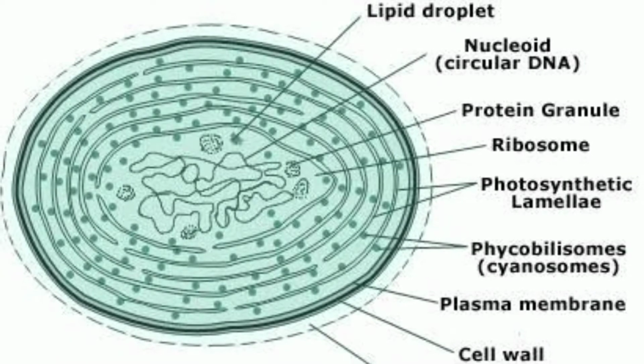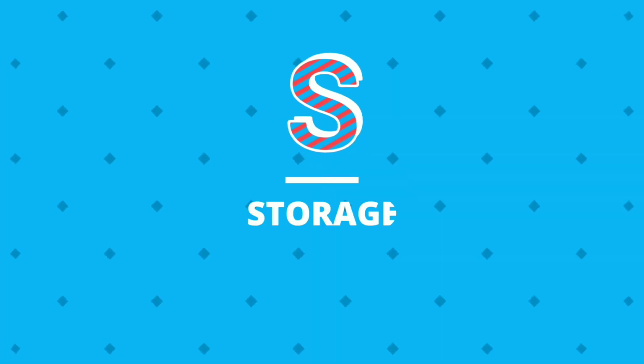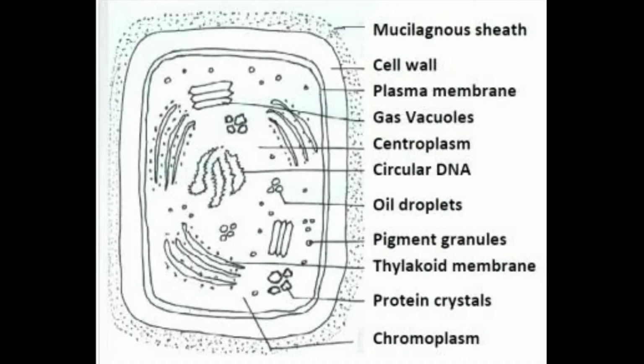And let us see how these blue-green algae store food. Blue-green algae store their food in the form of alpha granules and beta granules. Alpha granules are made up of cyanophycean starch. It is structurally similar to glycogen, whereas beta granules are made up of fat droplets.